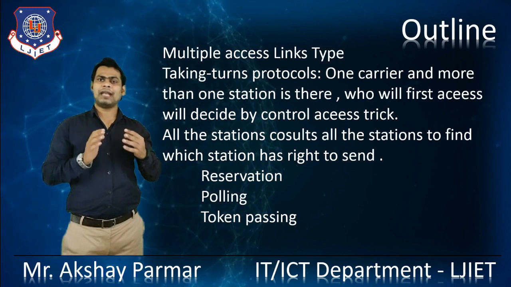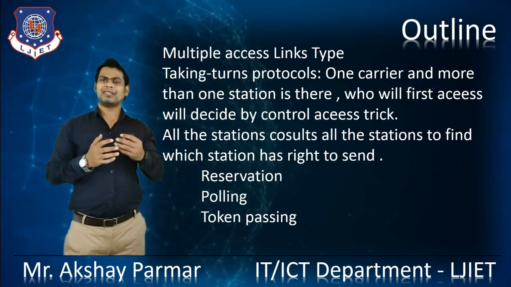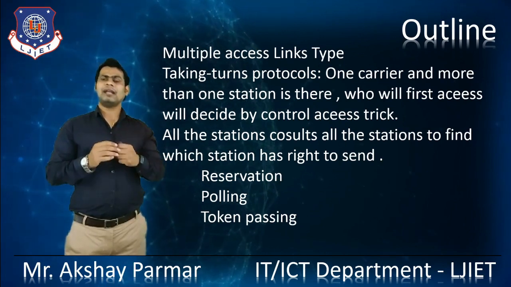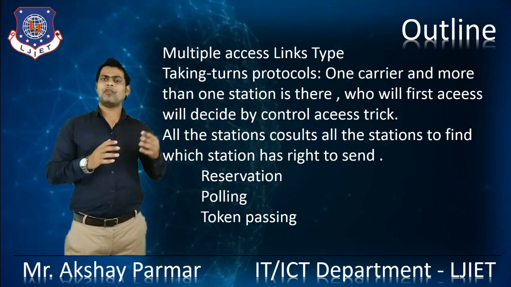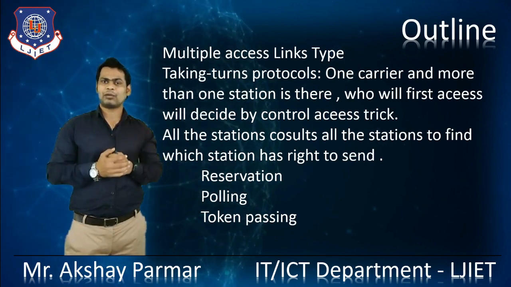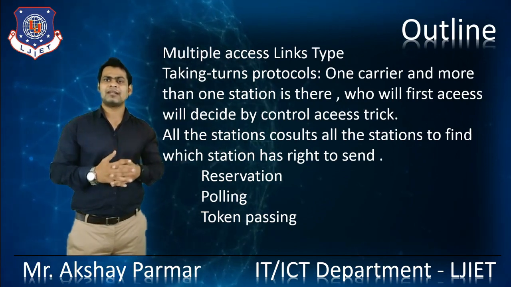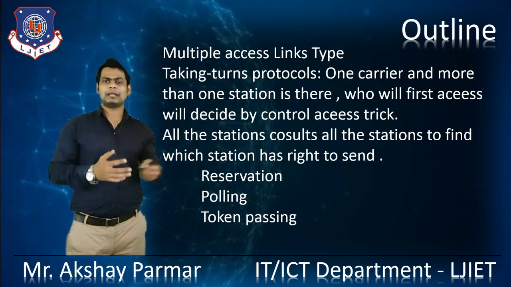When there is one carrier and more than one station, who will get access first will be decided by controlled access. All the stations consult each other to find out which station has the right to send. For that we use different techniques: reservation, polling, and token passing.